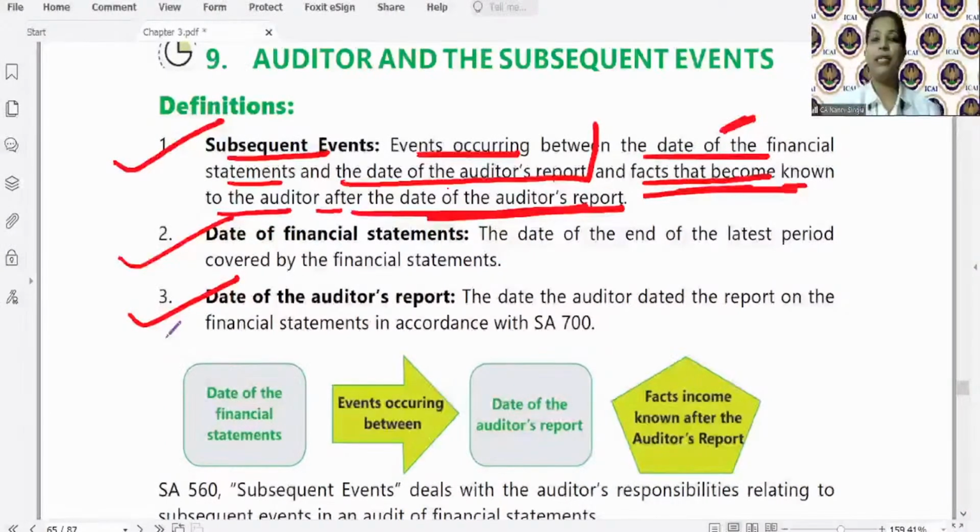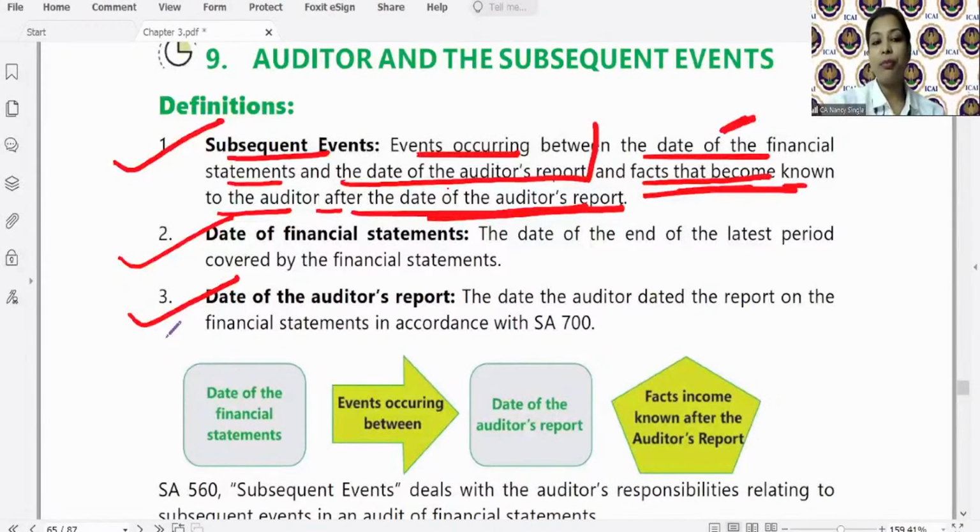देखो, auditor and the subsequent events, ठीक है? So subsequent events को पहले तो दो parts में divide किया है: events occurring between the date of financial statement and date of auditor's report, and facts that became known to the auditor after the date of auditor's report.